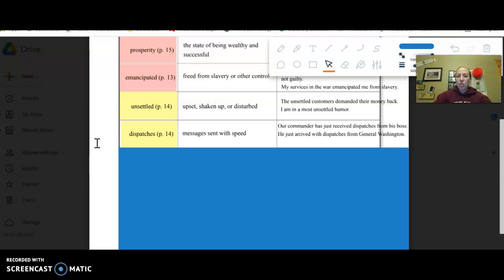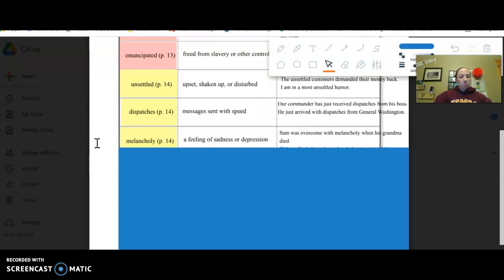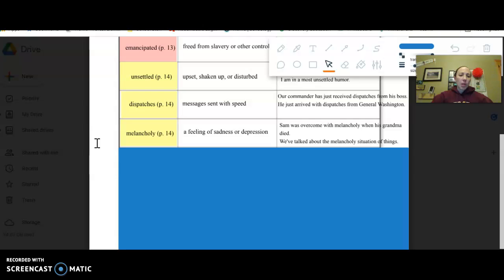Dispatches. Dispatches are messages sent with speed. Now, it can also be a verb, like dispatch the letters. But in this case, the messages are called dispatches. Our commander has just received dispatches from his boss. He just arrived with dispatches from General Washington, is what she says in her journal.